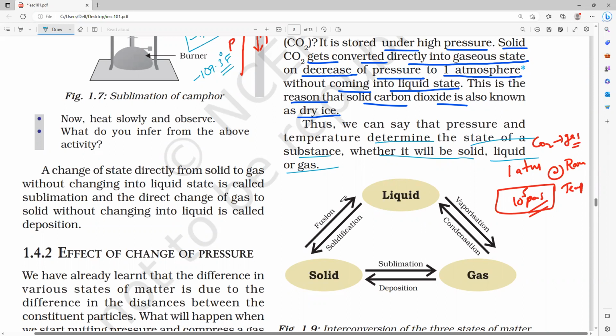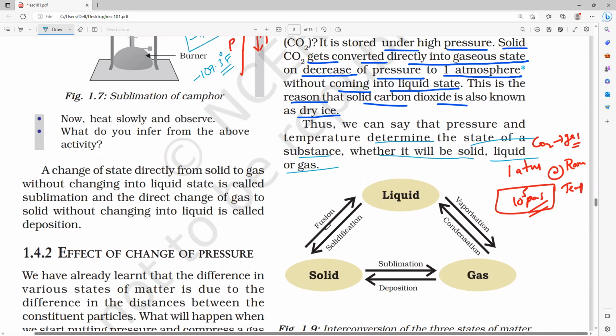There is a little or negligible impact of pressure on liquids and solids.